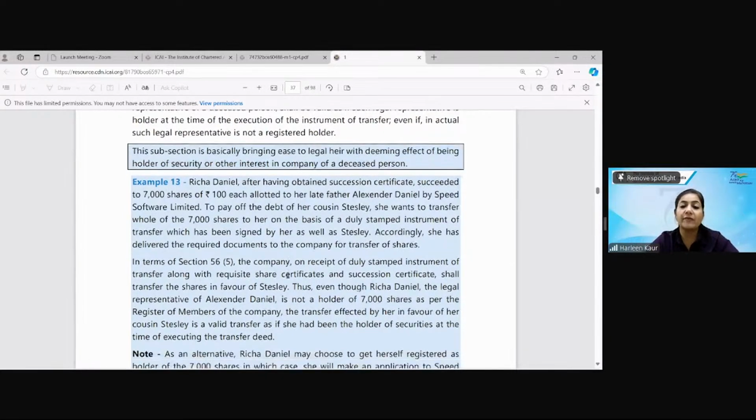Richard Daniel, after having obtained the succession certificate, succeeded to 7,000 equity shares allotted to her father. So the father died, and 7,000 shares were given to her as a transmission. To pay off a debt, she is now planning to transfer the whole 7,000 shares on the basis of duly stamped documents. The documents were delivered for the transfer. Should the company, on receiving the transfer document along with the request, transfer the shares? Now the shares are being further transferred.